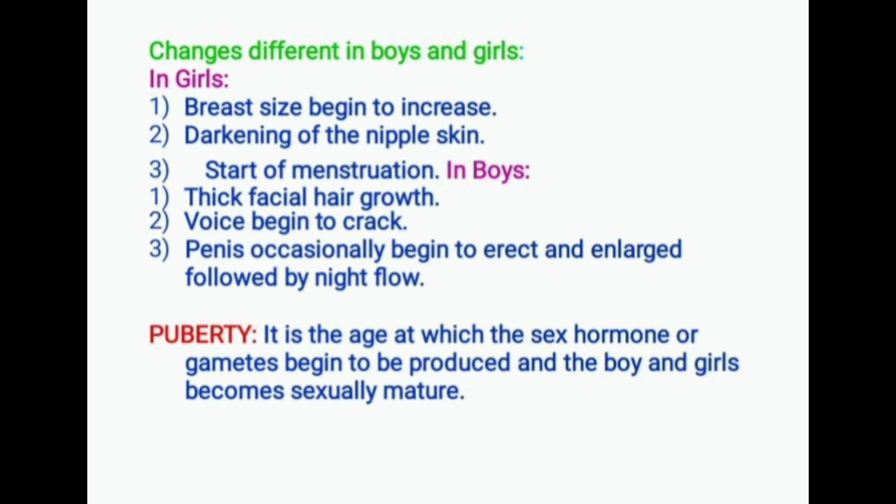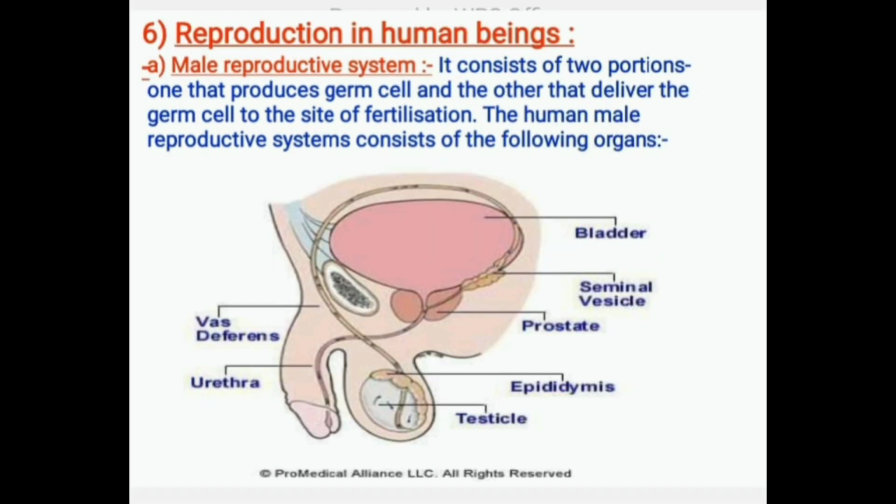Puberty. What is meant by puberty? It is the age at which the sex hormones or gametes begin to be produced and the boy and girl become sexually mature.